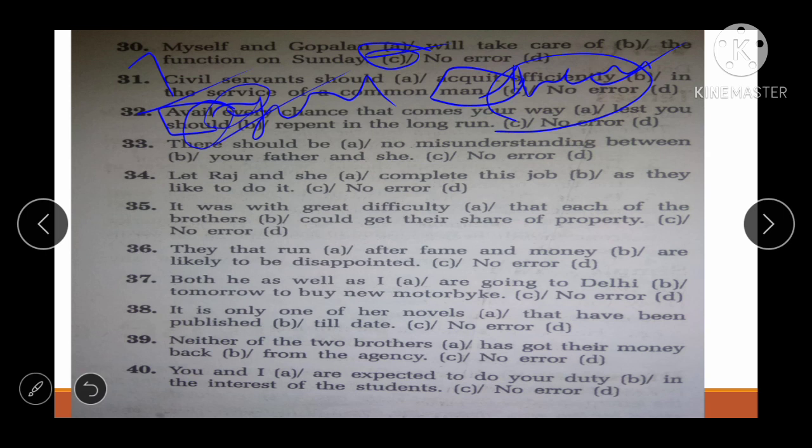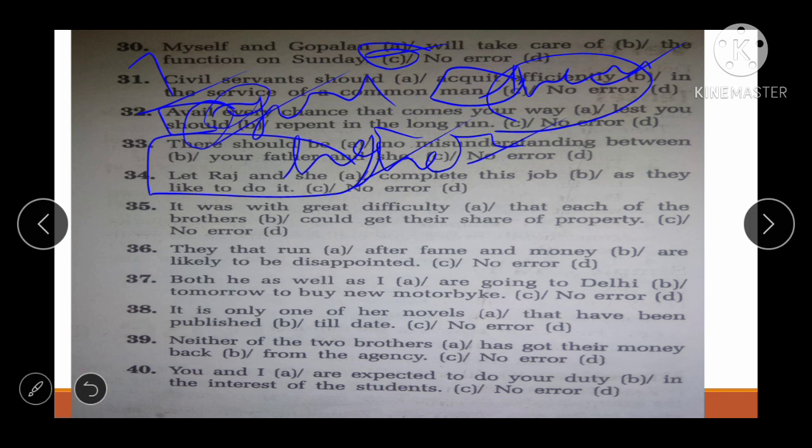Next one is there should be no misunderstanding between your father and she. No error. See, friend, there should be no misunderstanding between your father and her, right? Now next is let Raj and she. See, friend, we can encounter this in very first go, right? Let Raj and her, right? Let Raj and her.